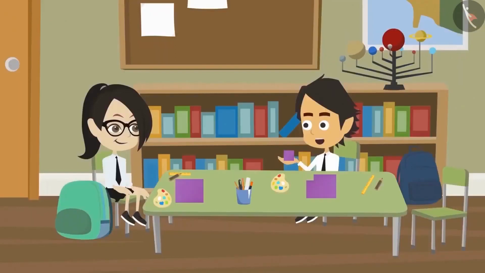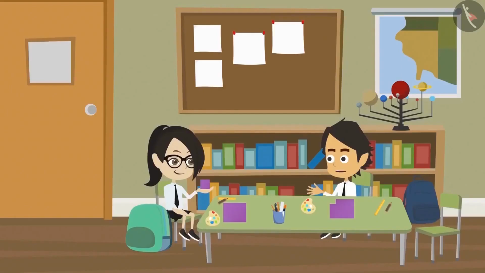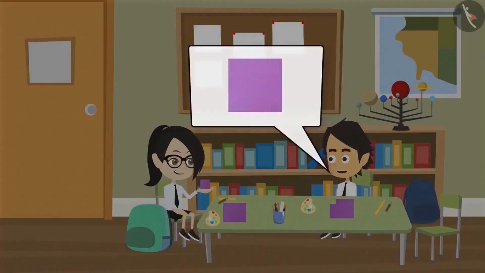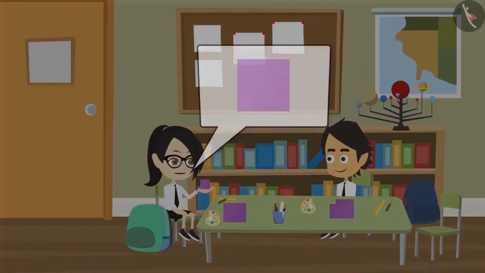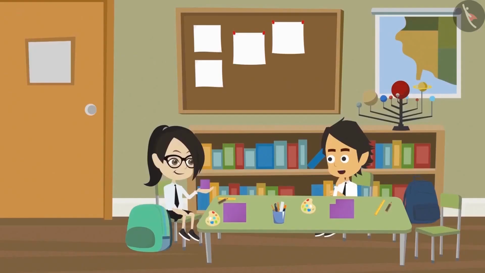Here you are, Vandana. I have cut the cardboard for you. Thank you, Ayushman. Oh, this is small. I will not be able to complete the craft with this. But it was you who said that you need a quarter of my cardboard. Yes, I want only a quarter of your cardboard. But it looks smaller than that. No, it is not small.